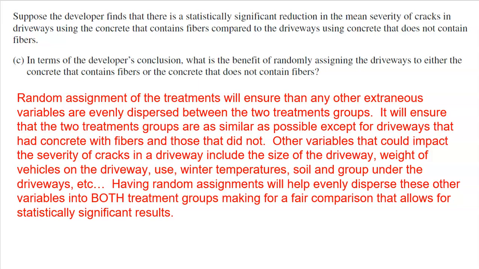Again, random assignment is going to help really ensure that other extraneous variables are evenly dispersed between the two treatment groups. So here's the deal. Random assignment will ensure that the two treatment groups are as similar as possible except for the driveways that have concrete with fibers and those that did not. So here are some other variables that could impact the severity of cracks in the driveway. The size of the driveway, maybe bigger driveways have a tendency to crack more. The weight of the vehicles on the driveway, if you put dump trucks and other big construction vehicles or big SUVs, it could cause them to crack.